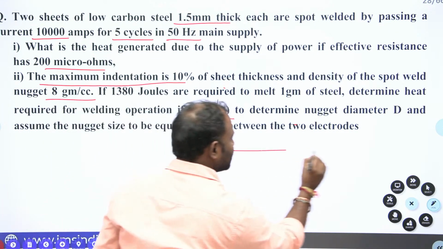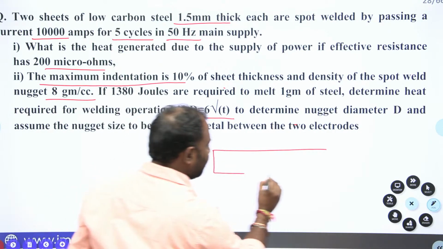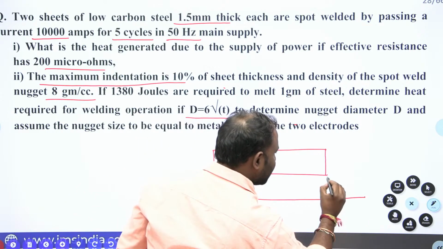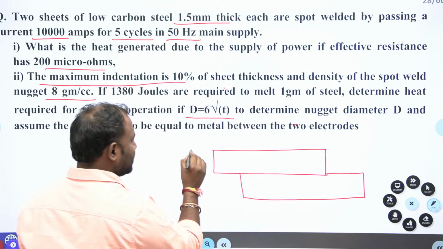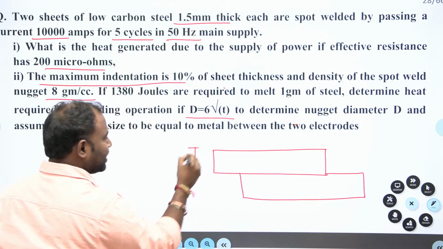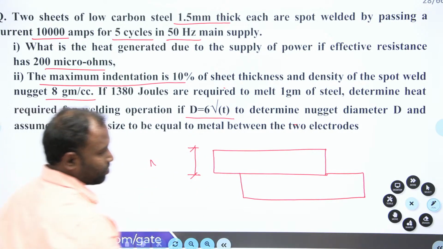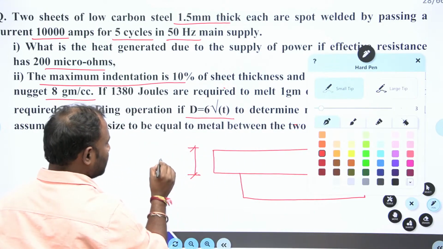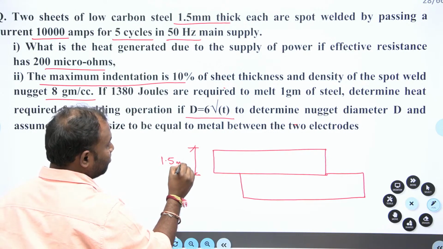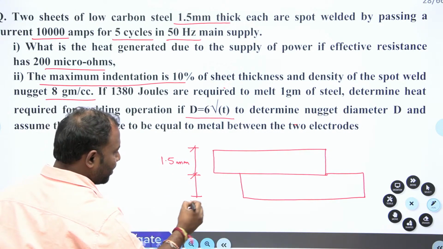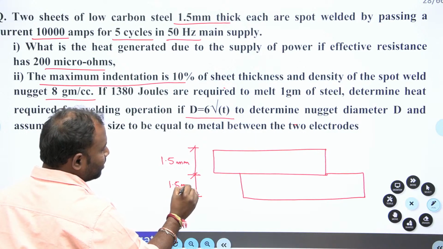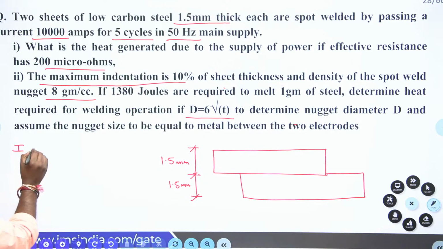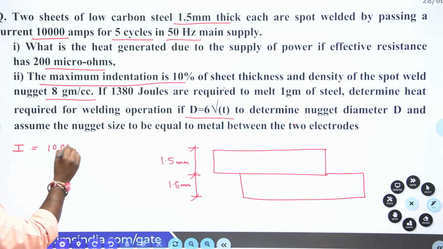I just draw two sheets which are 1.5 mm thick, and this is also 1.5 mm thick. These are going to be spot welded using a current of, how much current guys? Current is 10,000 amperes.